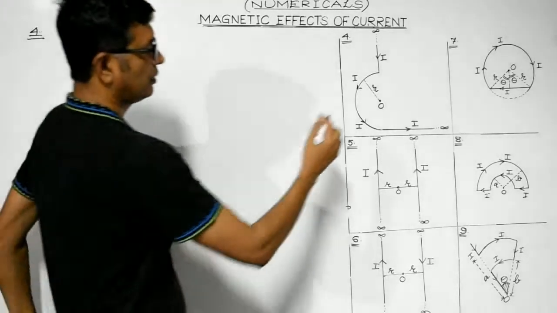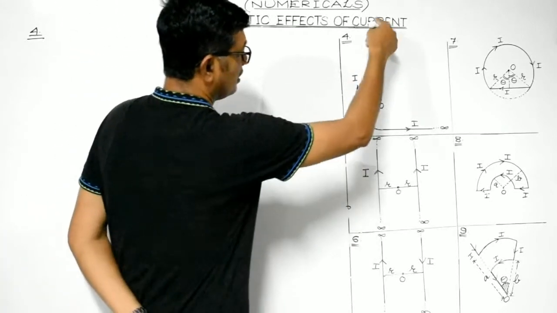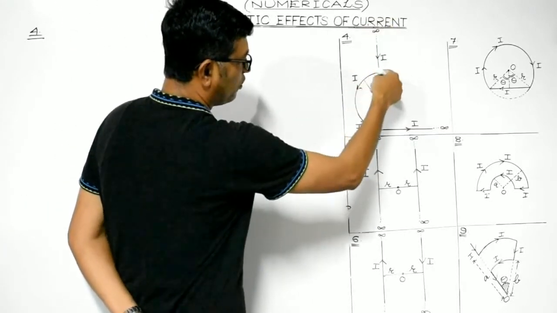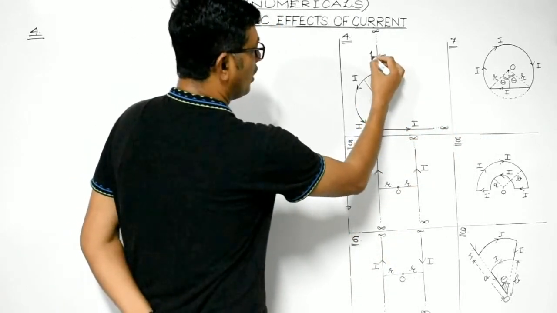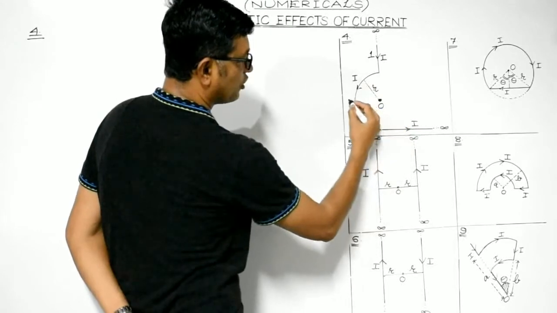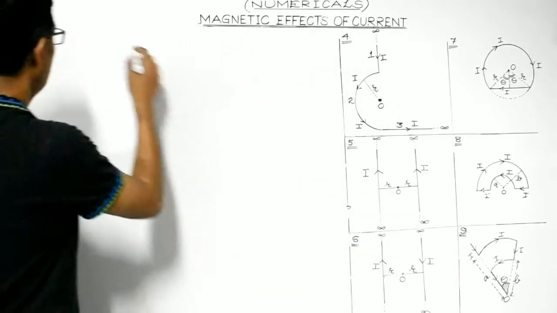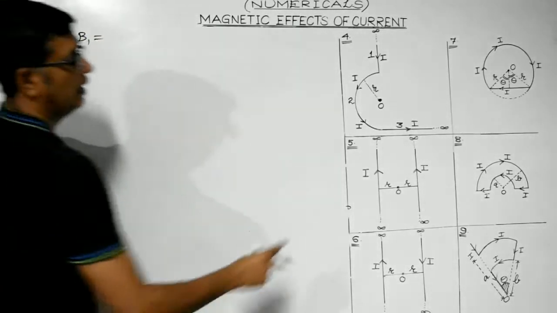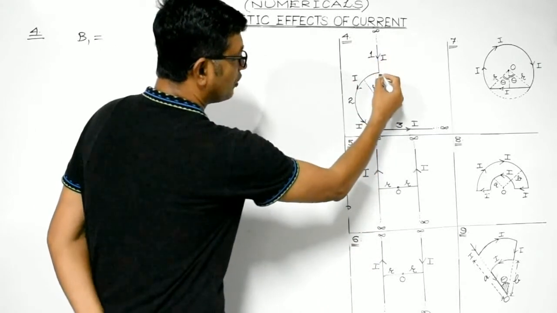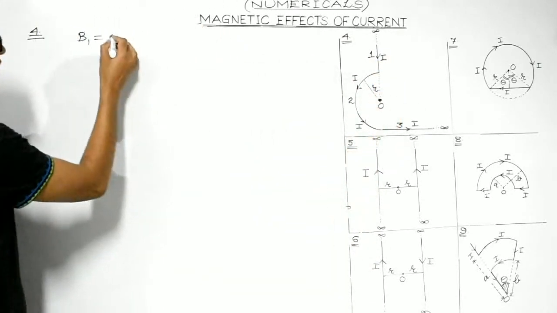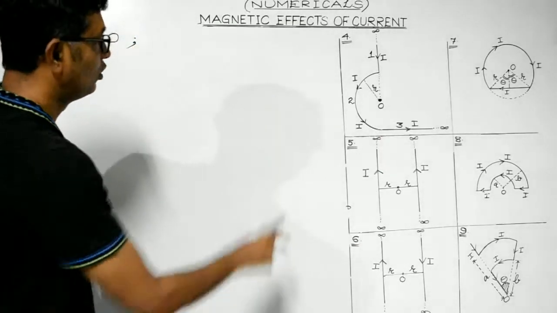Again, this is the point where we are supposed to determine the magnetic field, right? This is the current carrying conductor. It's like this: this is a straight portion, this is a semicircular portion, and again this is a straight portion. Consider it to be 1, consider the semicircular section to be 2, and then again the straight part to be 3, right? Magnetic field at point 2 due to part 1: point 2 lies on the axis of the first conductor, so the magnetic field due to the first conductor would be 0. Clear, students?